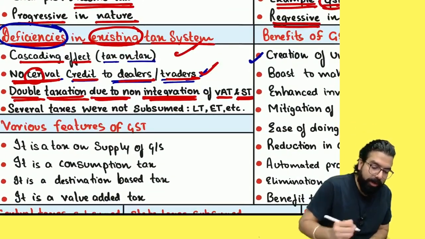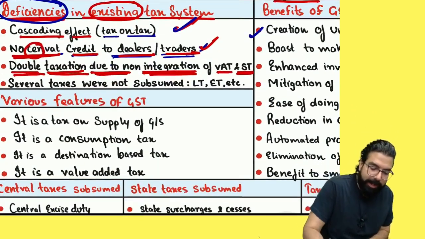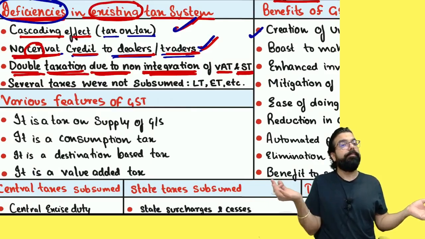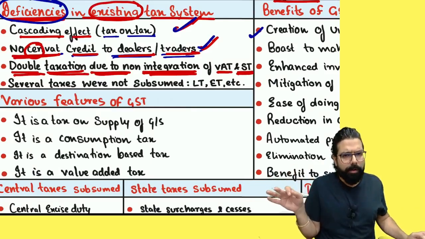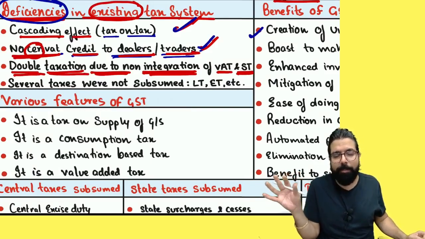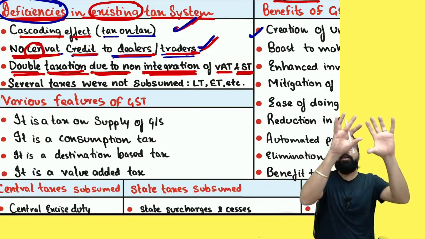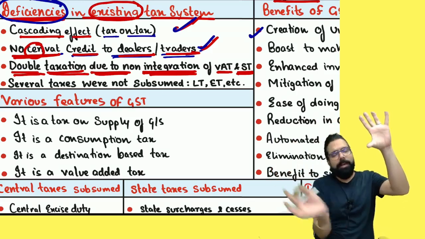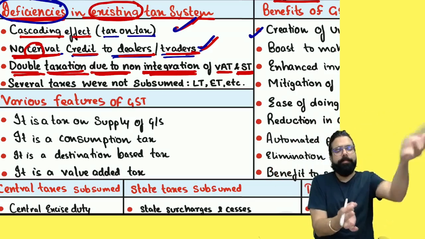Chalo. First of all, the cascading effect is understood. Secondly, who does not get credit? Traders and wholesalers don't get credit. If I don't get credit, it will become part of my cost. If it becomes part of my cost, what will happen? Tax on tax. Is it good or bad?